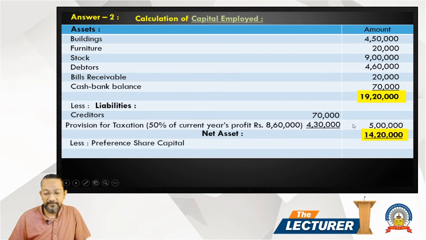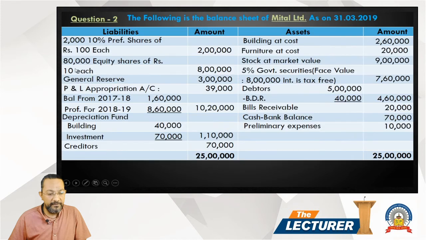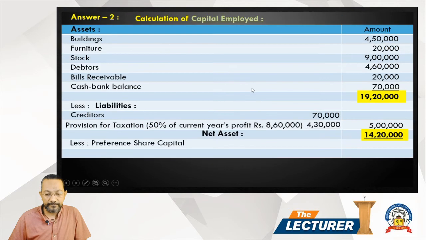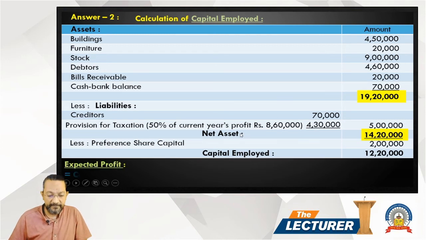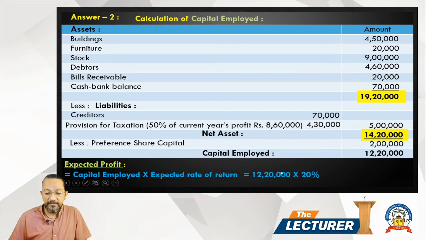Net asset 14,20,000 less preference share capital 2 lakh. So the capital employed is 12,20,000. Expected profit is capital employed into expected rate of return, 12,20,000 into 20%, 2,44,000.